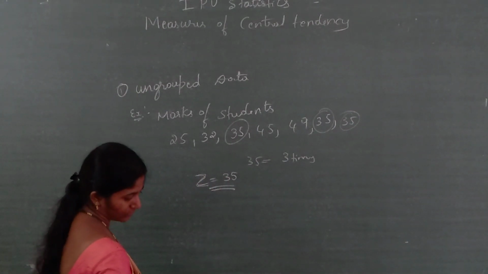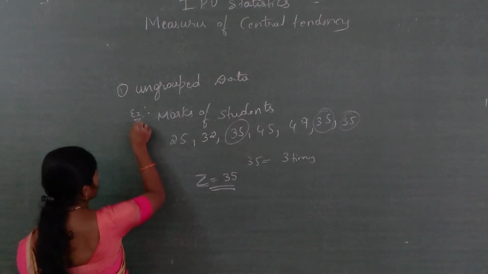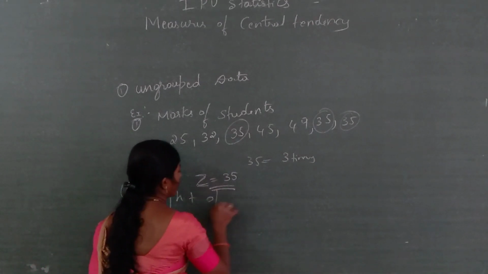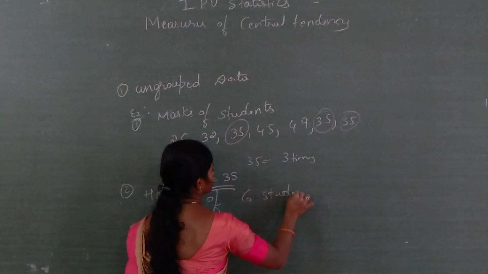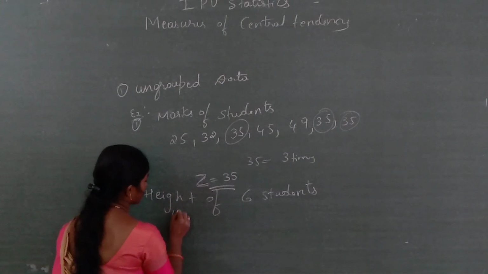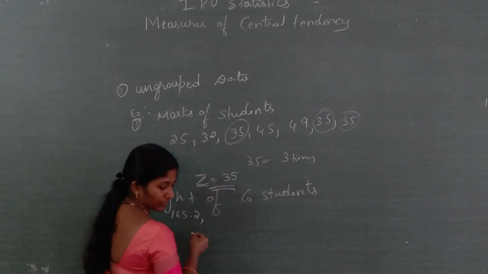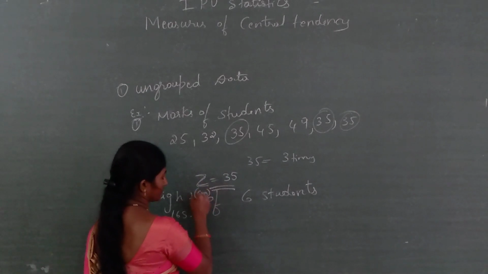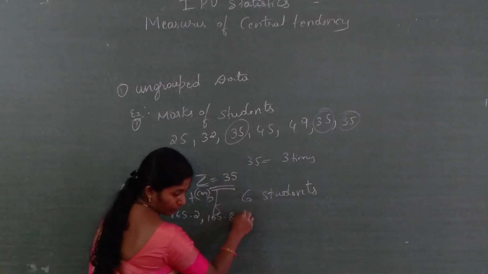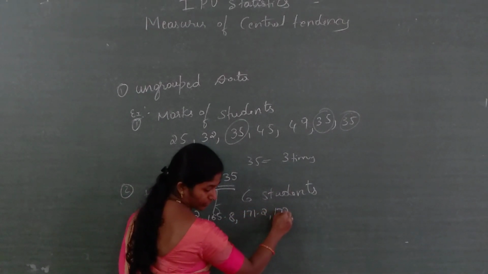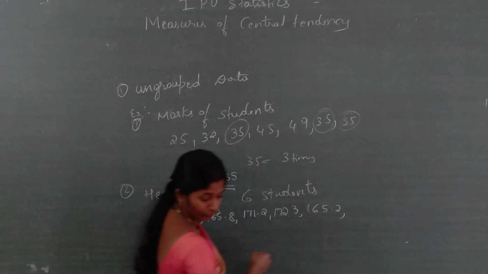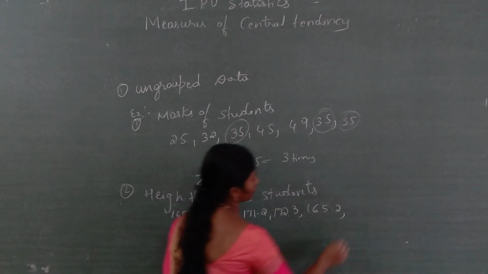Another example: height of 6 students, given in centimeters: 165.2, 165.8, 171.2, 172.3, 165.2 and 171.2.